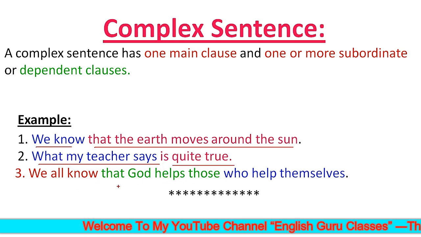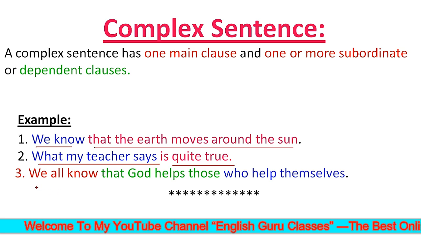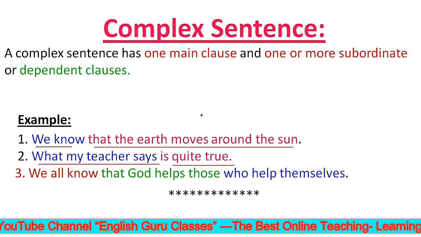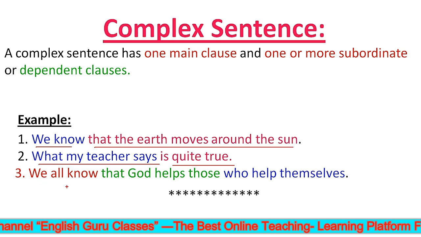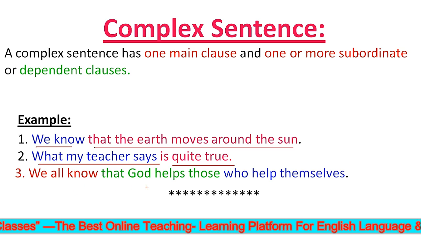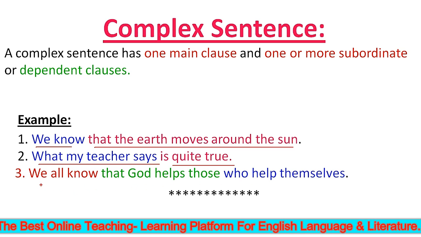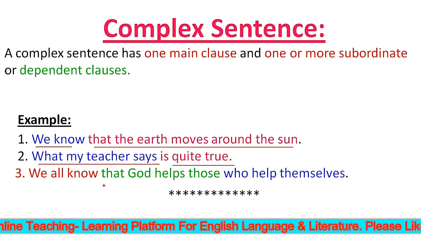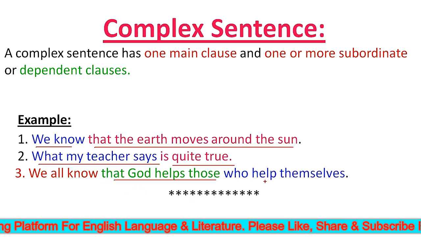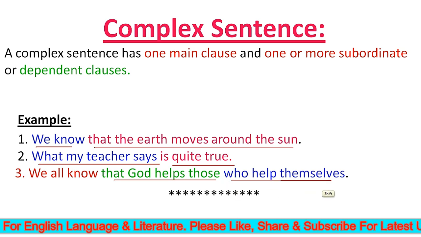So students, please keep in mind that a complex sentence can have more than one subordinate clause. For example, we all know that God helps those who help themselves. In this sentence, there are two subordinate clauses. One is that God helps those, and the second one is who help themselves. Alright.